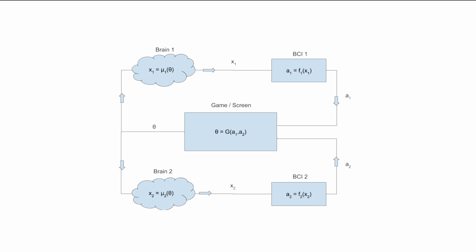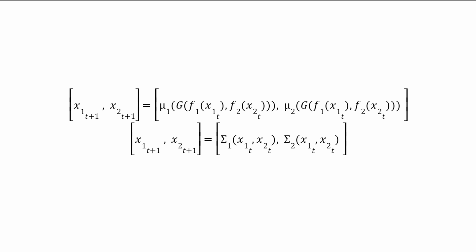By treating the brain, computer, and game as a closed system, a general function can be derived that takes brain activity and returns brain activity at the next point in time. One particularly novel method of creating this function is dynamic mode decomposition, or DMD. We apply DMD directly to the EEG signals from both players.